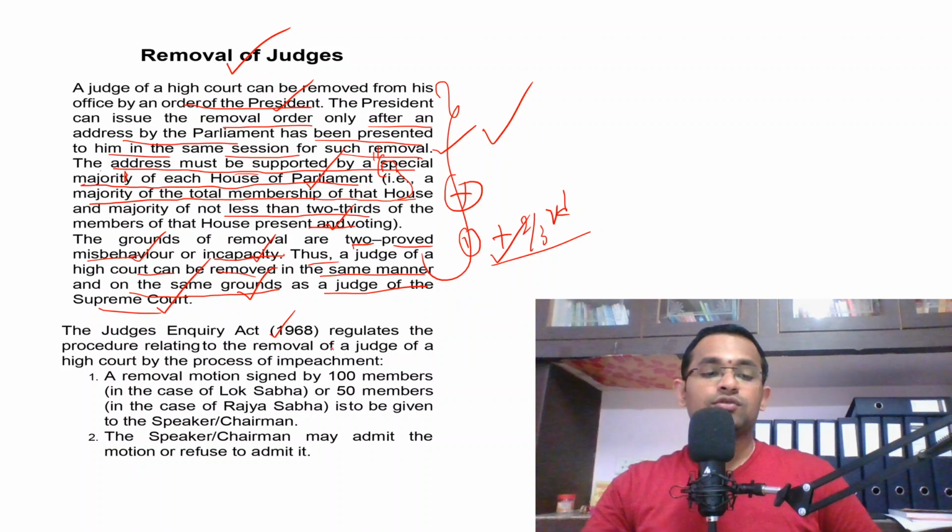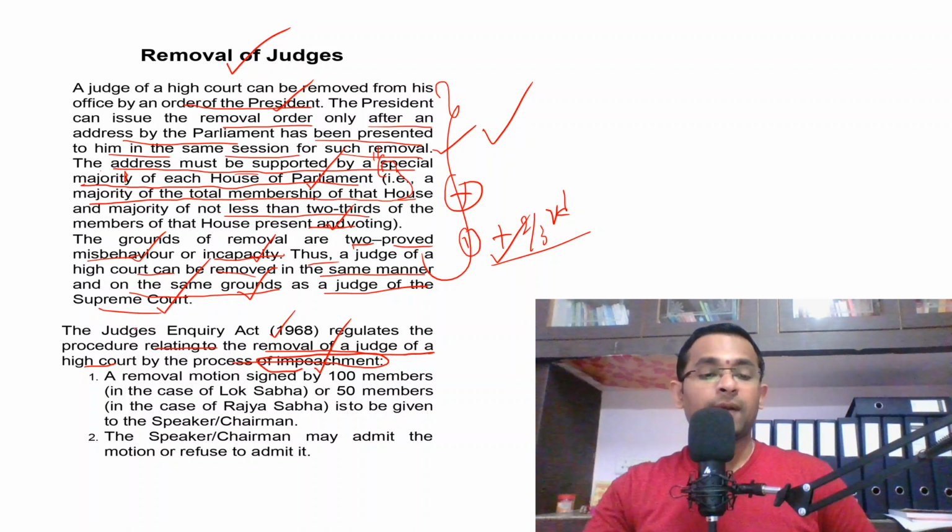The Judges Enquiry Act 1968 regulates the procedure relating to the removal of a judge of a high court by the process of impeachment.